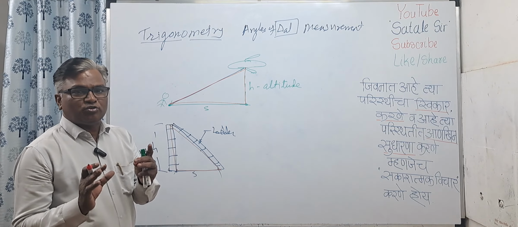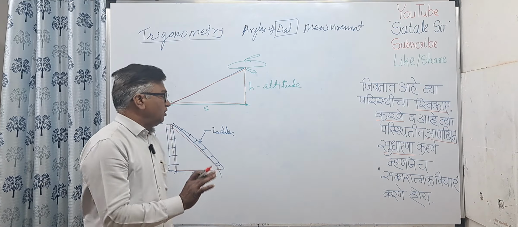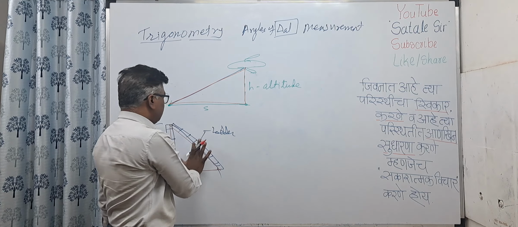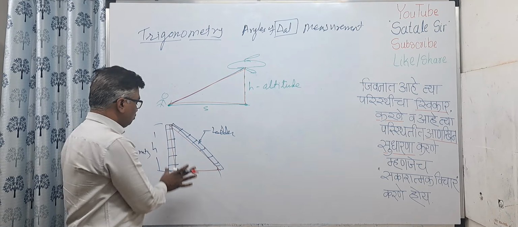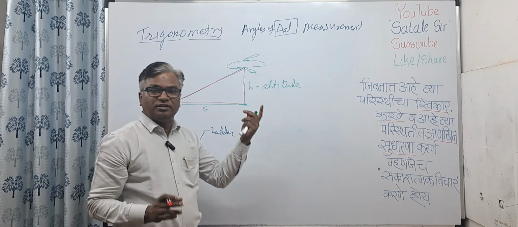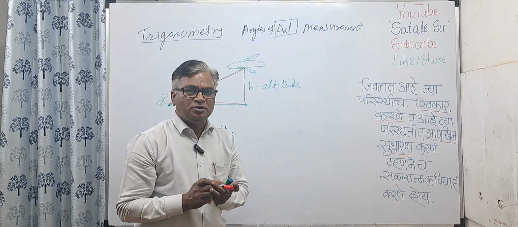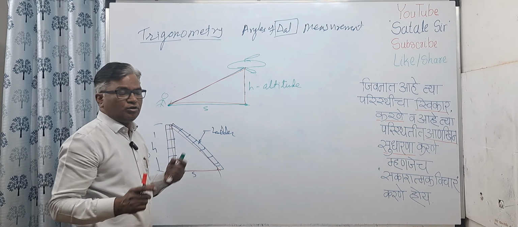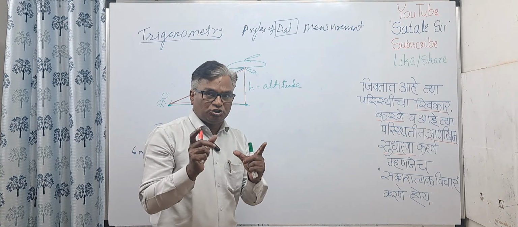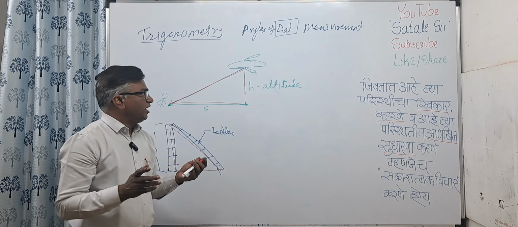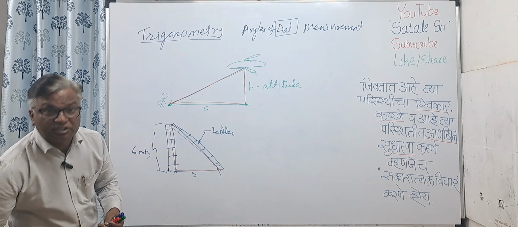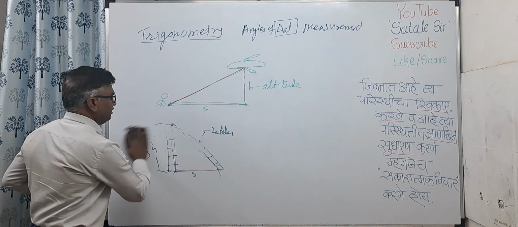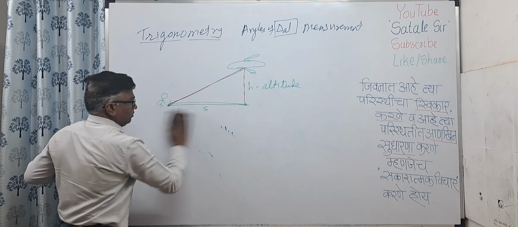So you will come across a number of examples where they can be represented in the form of a triangle. Some two lengths are known and the third distance or length is required to be found out. In such cases we need to understand the rules, or we need to study trigonometry. Okay, so I hope this is sufficient motivation for us to study trigonometry.